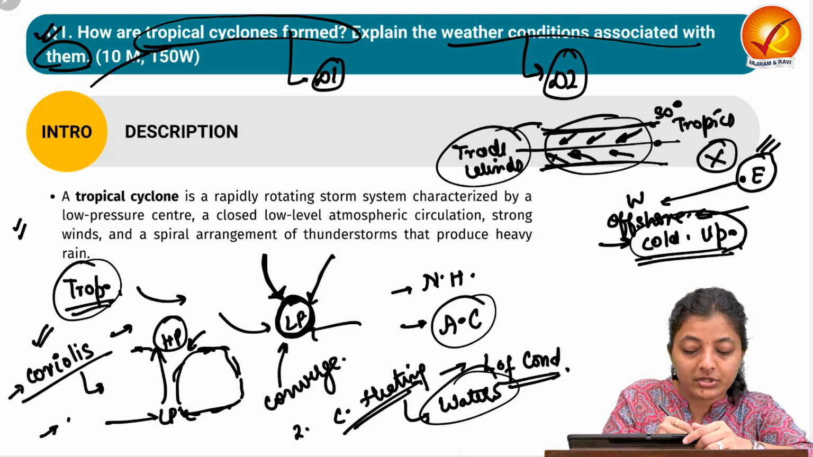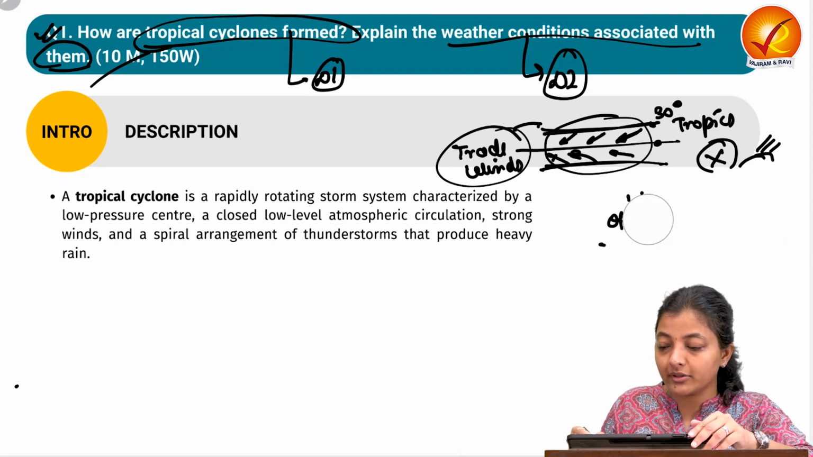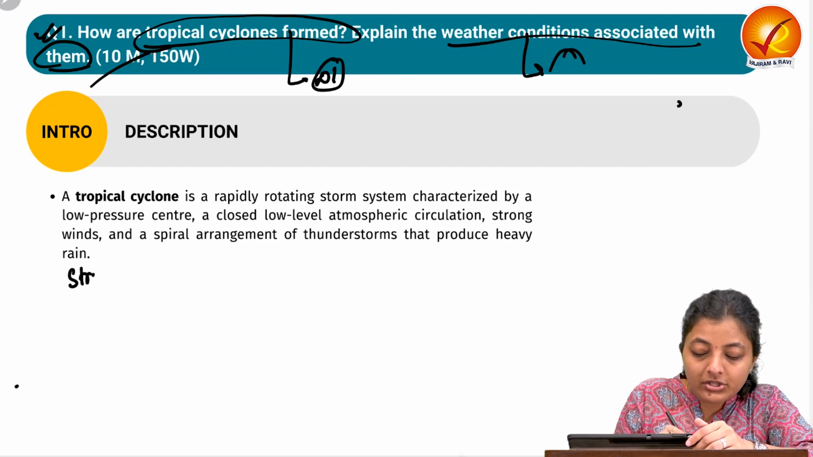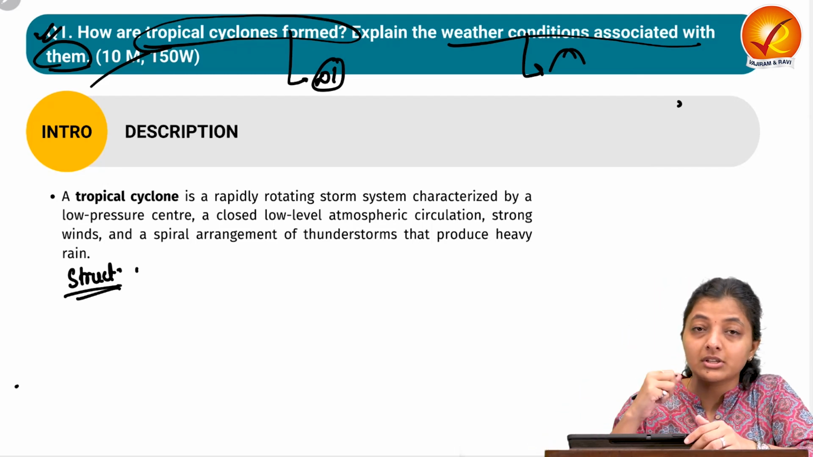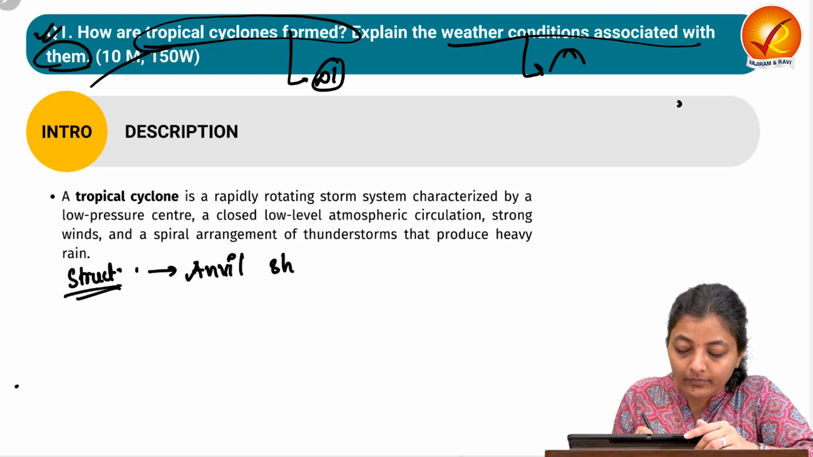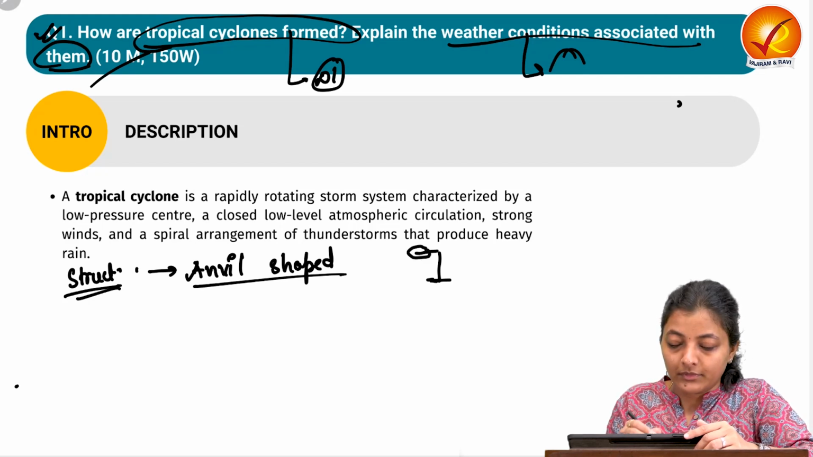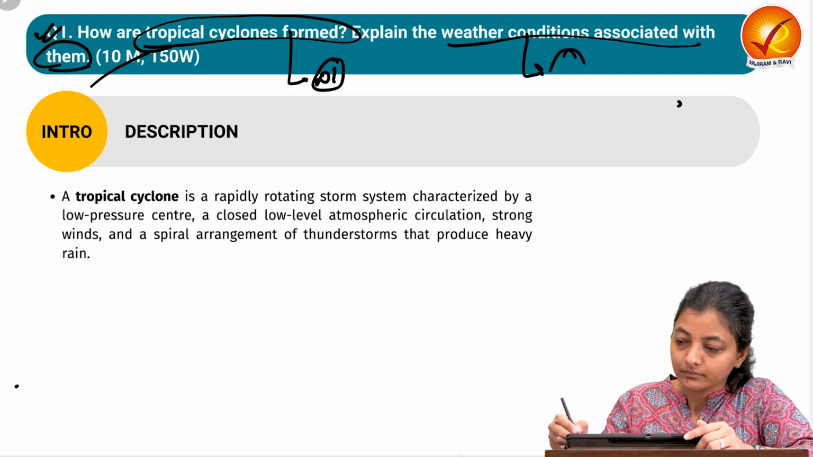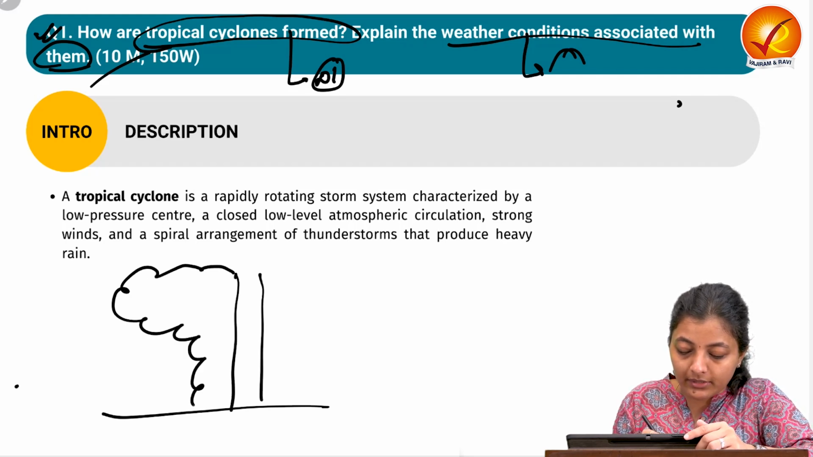So these are some description and these are some requirements, or you can say the conditions that are required for the formation of the tropical cyclones. So next comes the structure of tropical cyclone. How this tropical cyclone moves, what is the structure? So this tropical cyclone structure is anvil shaped. It means like this, the shape of an anvil. Okay, now let's understand the tropical cyclone structure appropriately.